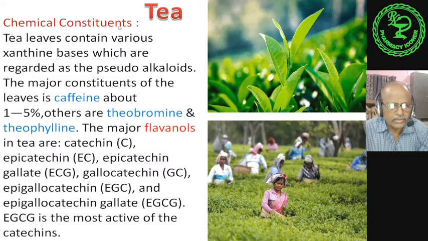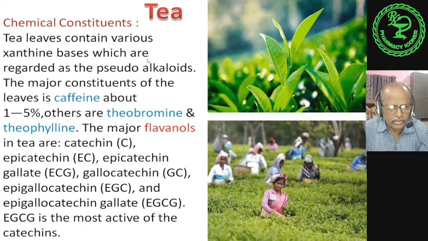About the chemical constituents, you know that first of all it is coming under the flavonoid groups. A large number of flavonoids, the major ones being flavonols. Tea leaves also contain various xanthine bases, purine alkaloids, which are regarded as pseudo alkaloids.